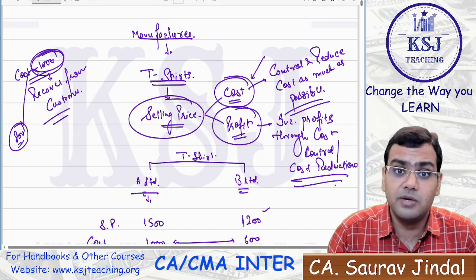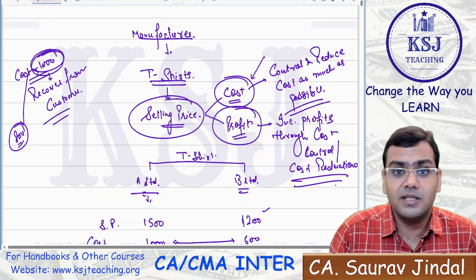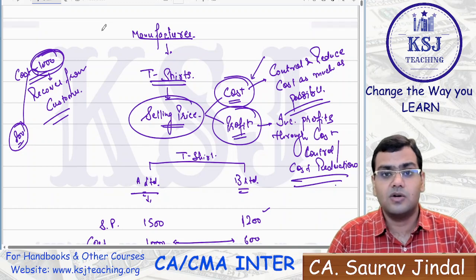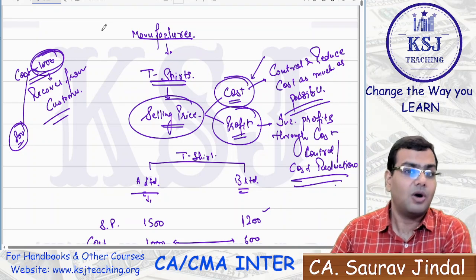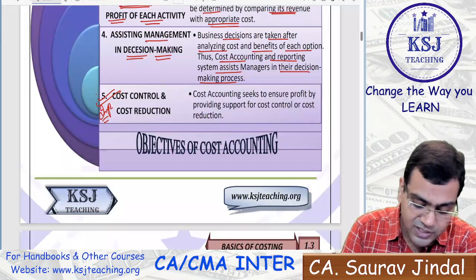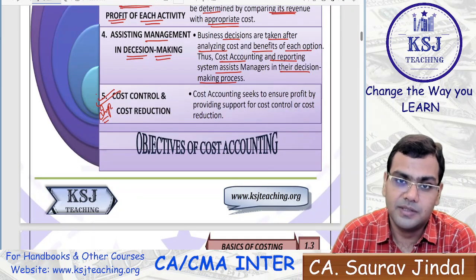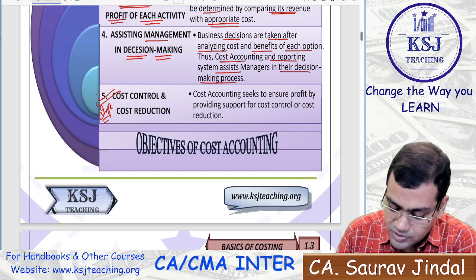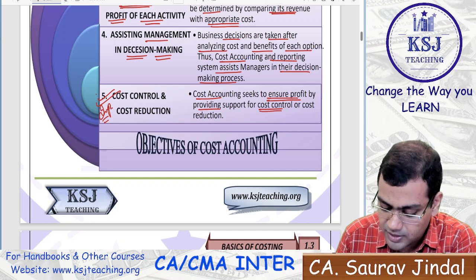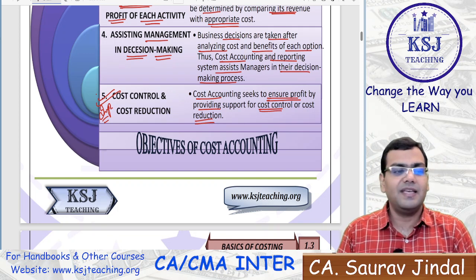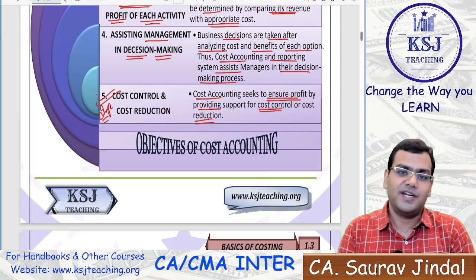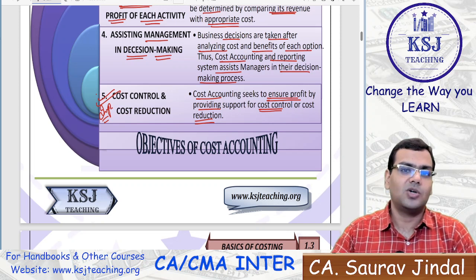In that case, you might not be that competitive in the market. But the other point is that you reduce your cost. But at the same time, the business has to see that cost reduction should not mean a compromise on the quality, which in some cases can happen. Right? So cost accounting seeks to ensure the profit by providing support for cost control and cost reduction, by aiding in cost control and cost reduction and increasing your profits, right? That is what the basic objectives are.